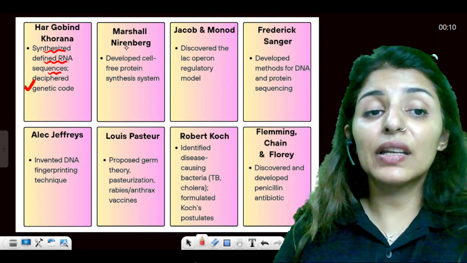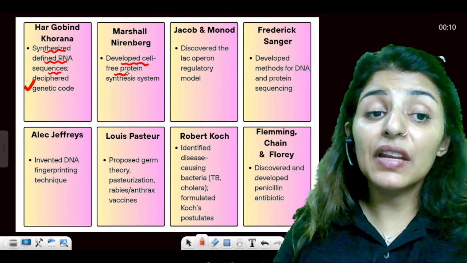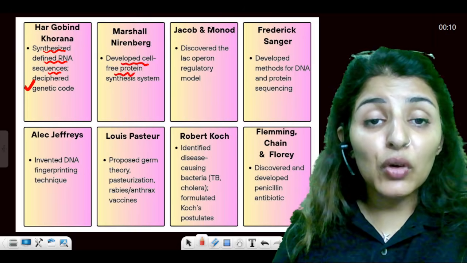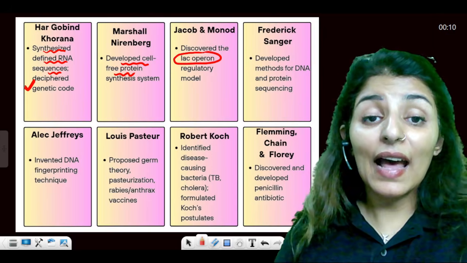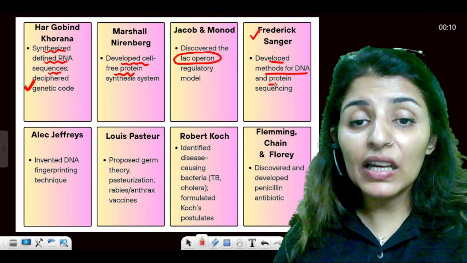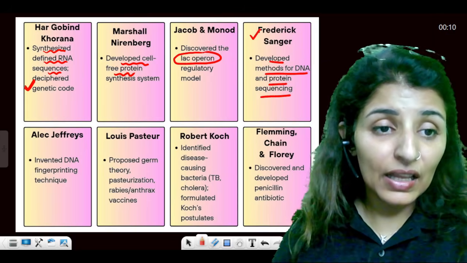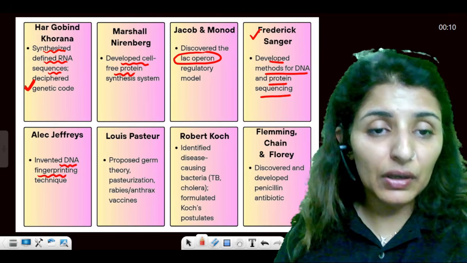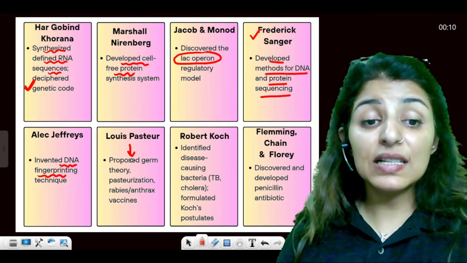Along with Marshall Nirenberg, he developed a cell-free system for protein synthesis. Jacob and Monod, they discovered the lac operon model. Frederick Sanger developed the methods for DNA and protein sequencing. Then Alec Jeffreys is known for inventing the technique of DNA fingerprinting, while Louis Pasteur gave us the germ theory.